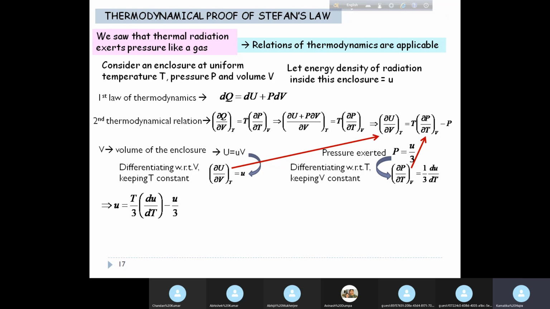So this entire equation becomes an equation in terms of small u and T. Okay. So what do we get here? u plus u by 3, that is 4u by 3, equal to T by 3 du dT, or du by u equal to 4 dT by T. Familiar looking equation, you have to take log and integrate. Okay, so integrating we get log u equal to 4 log T plus log C, where log C is the constant of integration. Clear?